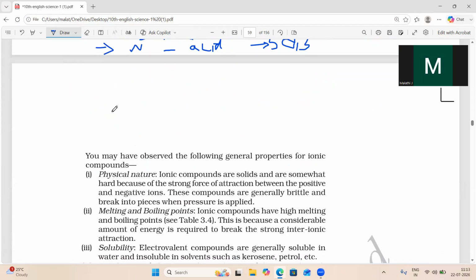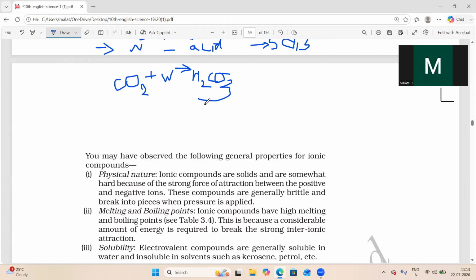If you take a non-metal oxide, what we are getting above is CO2. CO2, when dissolved in water, is not reacting, it is dissolving. When dissolved in water, the product you are getting is H2CO3, that is carbonic acid.